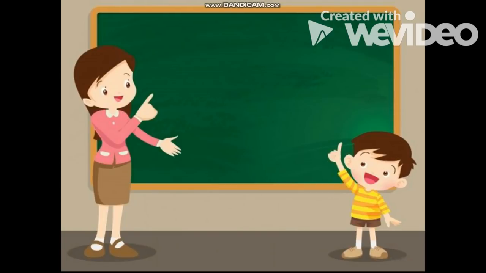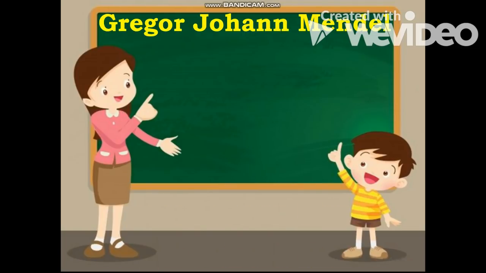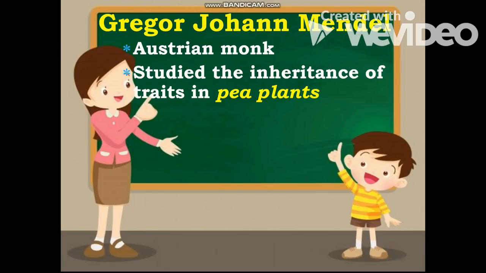So, why do we study genetics? It's all because of Sir Gregor Johann Mendel. He was given the name Gregor when he entered the monastery. It's because Gregor Mendel was an Austrian monk, or isang monghe. And then, he studied the inheritance of traits in pea plants.